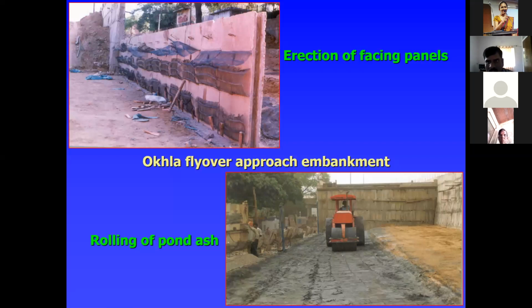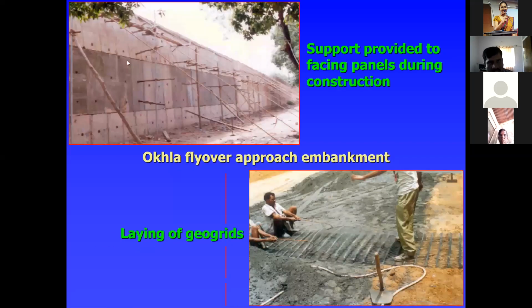This is the support provided to the facing panels during construction. These are the supporting panels provided for the facing panels during construction. This is the plywood approach for the embankments. See the laying of geogrids. See, this is the geogrid that has to be provided. They have to put some geogrids. The ash has to be spread and compacted. This geogrid is a very important application. I'll discuss it in later slides.